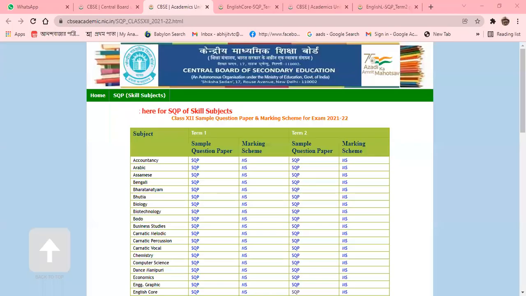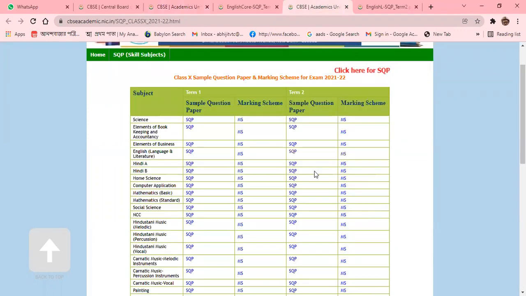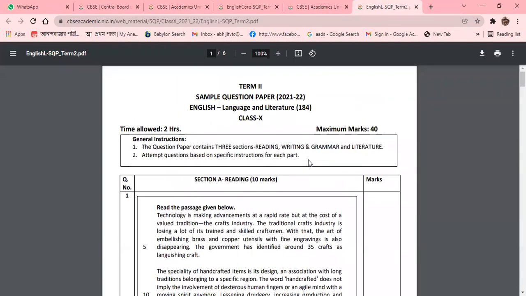I'm sharing the screen, and after that you can see the sample question paper. As you can see from here, this is the class 12 sample question paper, and this is the class 10 sample question paper. CBSE has uploaded not only the sample question paper, but also the marking scheme. So first of all, we are discussing the sample question paper of class 10.